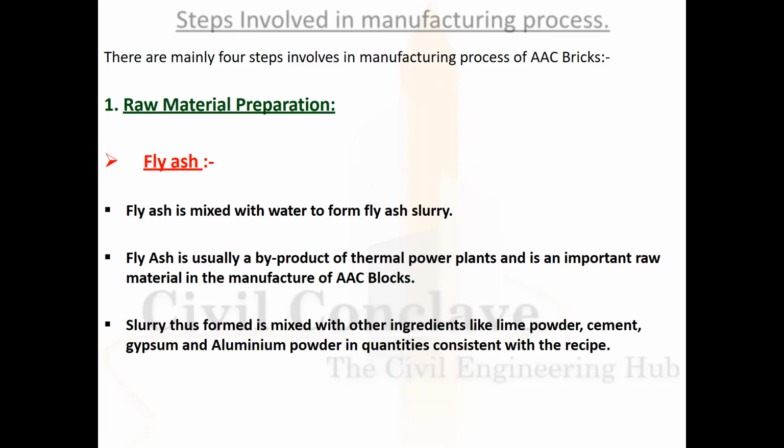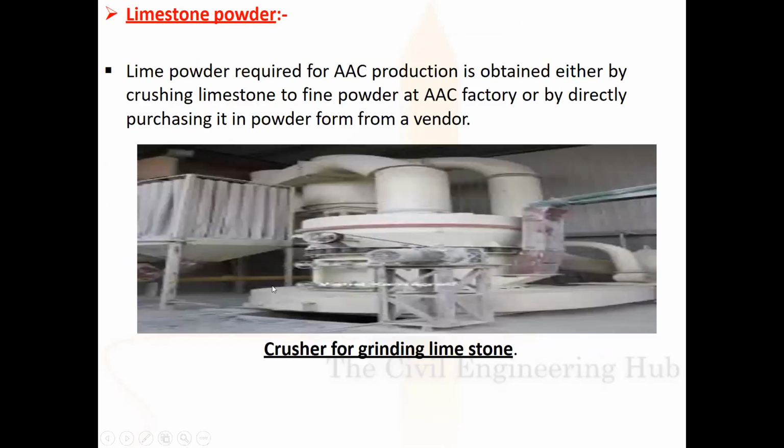Then the slurry formed is mixed with other ingredients like lime powder, cement, gypsum, and aluminum powder in quantities according to the requirement to make the recipe. Limestone powder. Lime powder is required for manufacturing the blocks, obtained by crushing the limestone to a fine powder or directly purchasing the lime powder from the vendor.